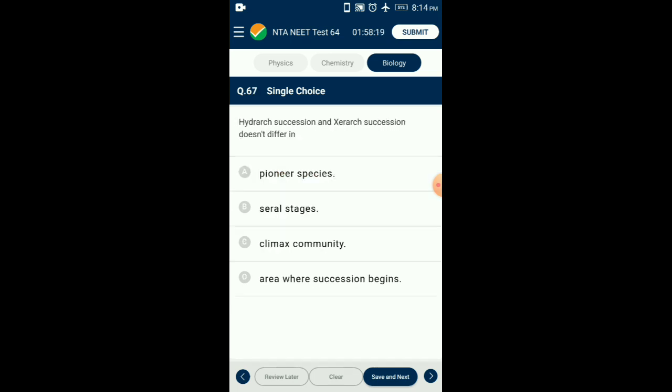Question number 67. Hydrarch succession and xerarch succession do not differ in. Hydrarch succession begins in water bodies and continues till mesic conditions are obtained. Xerarch succession begins in dry land and continues till mesic conditions are obtained. Mesic condition in both successions is the same, neither too dry nor too wet. The community here is in near equilibrium with the environment and is called the climax community. It is a forest. So the answer is option C, climax community.